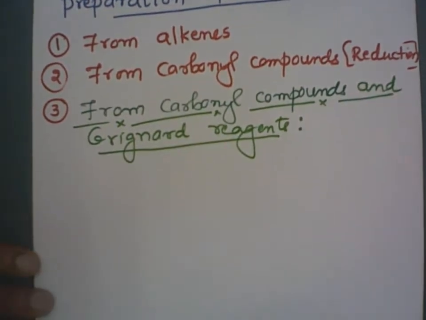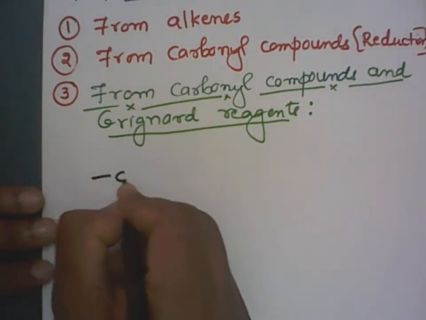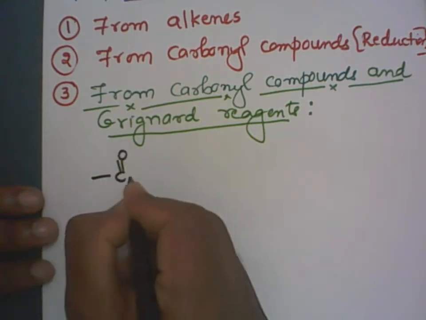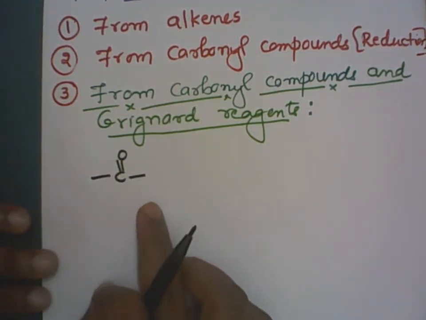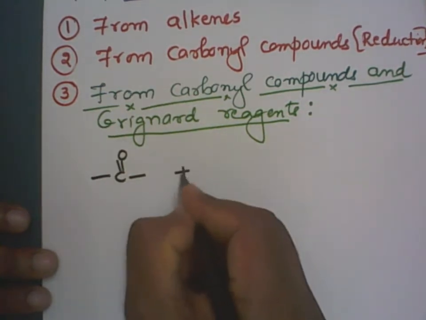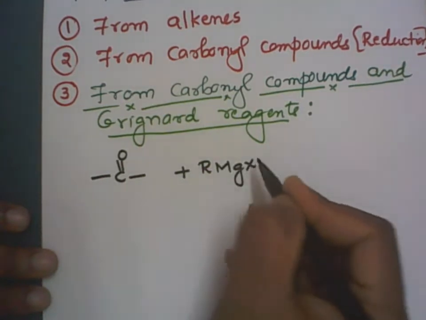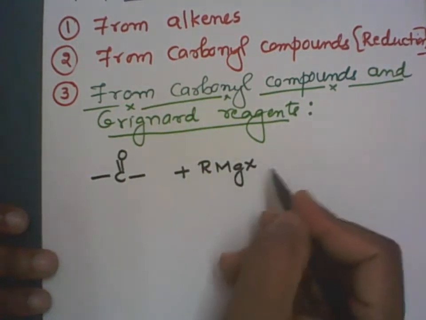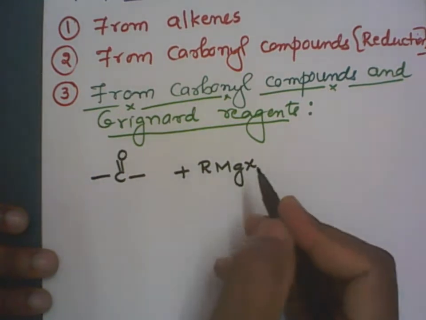What are carbonyl compounds? Carbonyl compounds are those compounds which contain a carbon-oxygen double bond in them. It can be an aldehyde, it can be a ketone. And Grignard reagents have the general formula RMgX, alkyl magnesium halide or aryl magnesium halide.